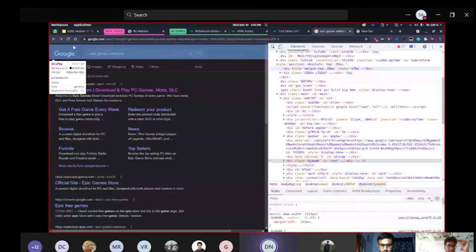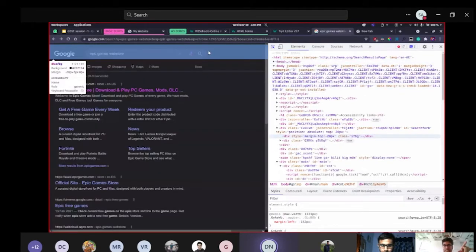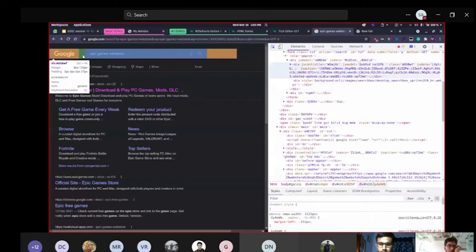Let's have a look at this. See, the top thing is a div. If I hover on the left side, you can see on the right side of the code this div style margin top 20, this whole line corresponds to this top header line, this box.